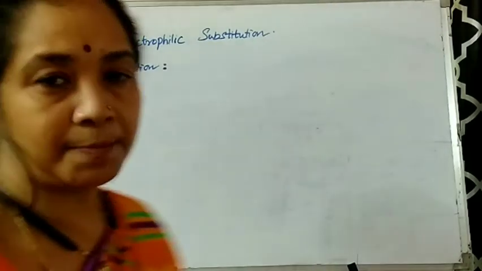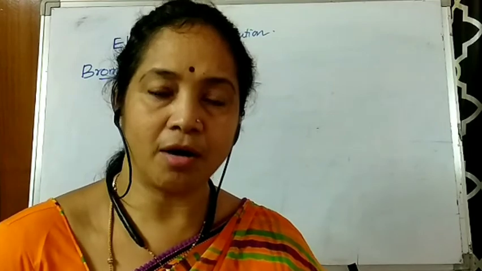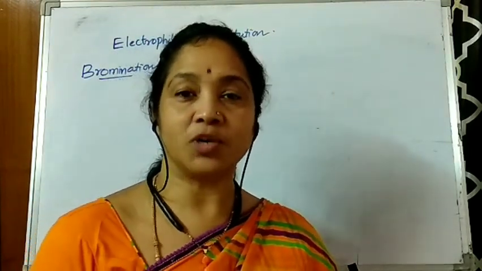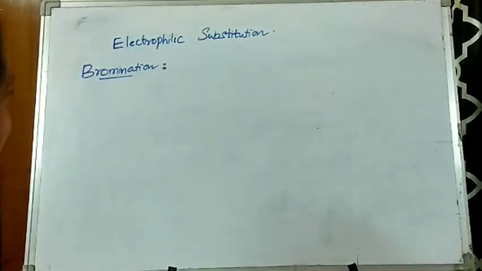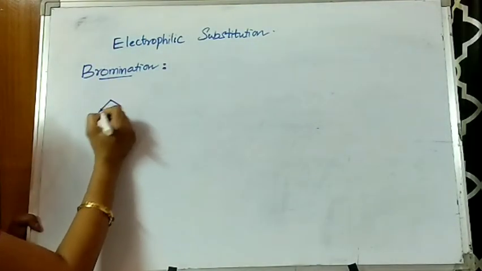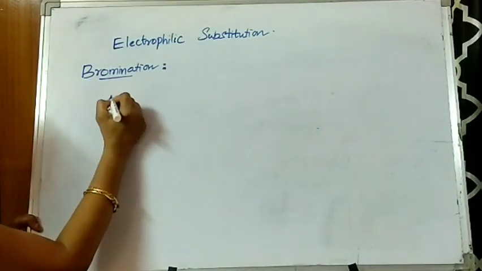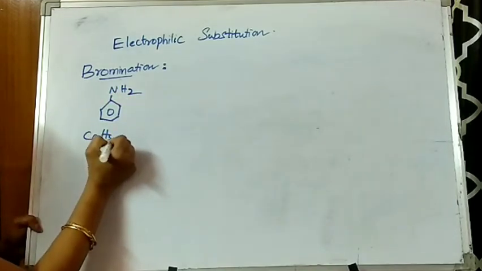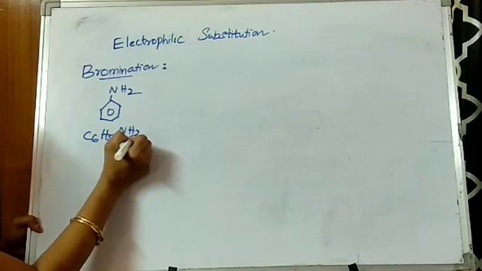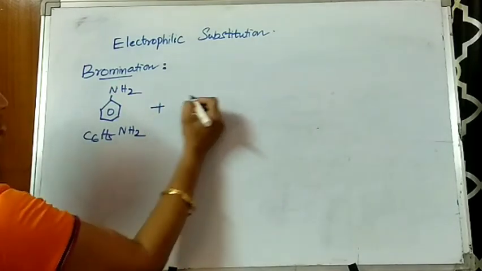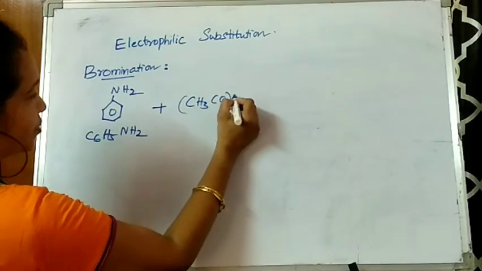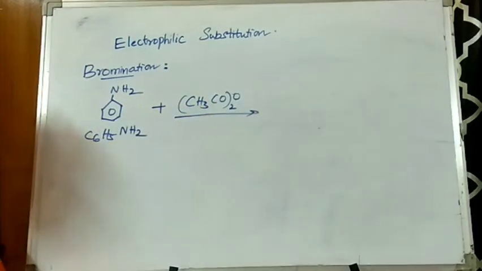Now, to obtain para-bromoaniline or ortho-bromoaniline, first of all, as I told you, aniline is converted to acetanilide. What is this acetanilide? Again I am taking aniline, the formula of aniline is C6H5NH2. This aniline is first treated with (CH3CO)2O, which we call acetic anhydride.